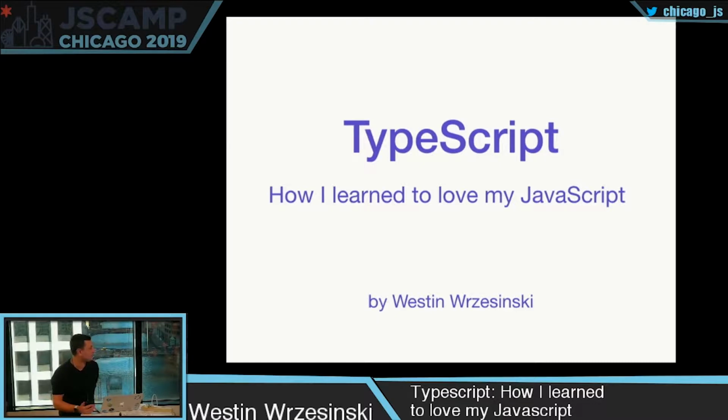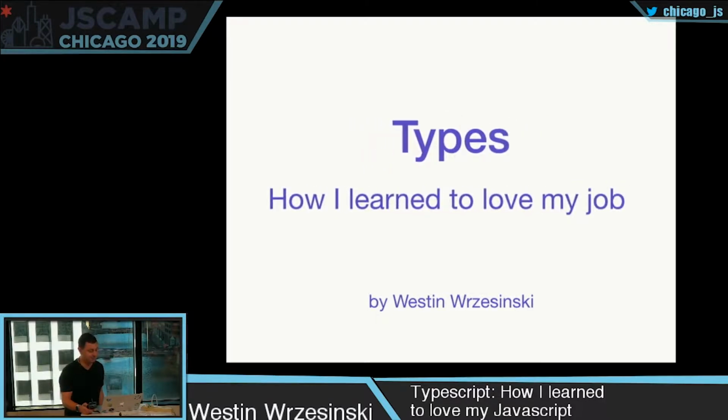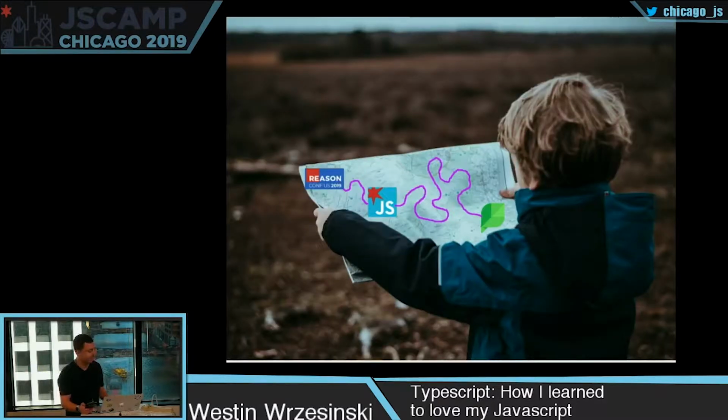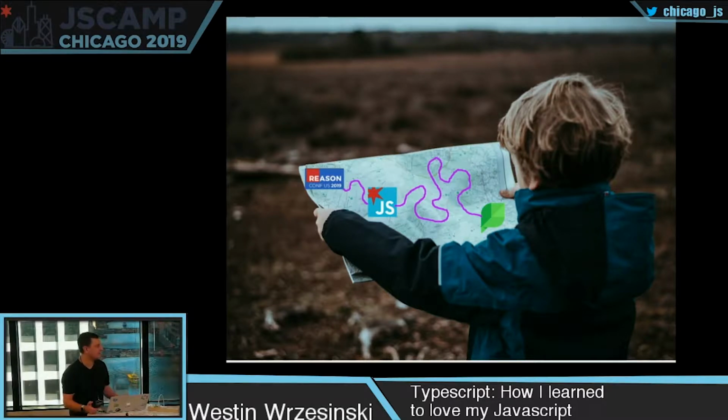Title of my talk is TypeScript, How I Learned to Love My JavaScript. More importantly, I kind of view this as types, how I learned to love my job. I don't care what type system you're using, as long as there's types, I'm probably very happy. It makes my life a lot easier as an engineer, and hopefully makes everyone reading my code's life a lot easier later on. So what I wanted to do was walk you through a fictitious scenario, but one that you might have found yourself in some similarities with.